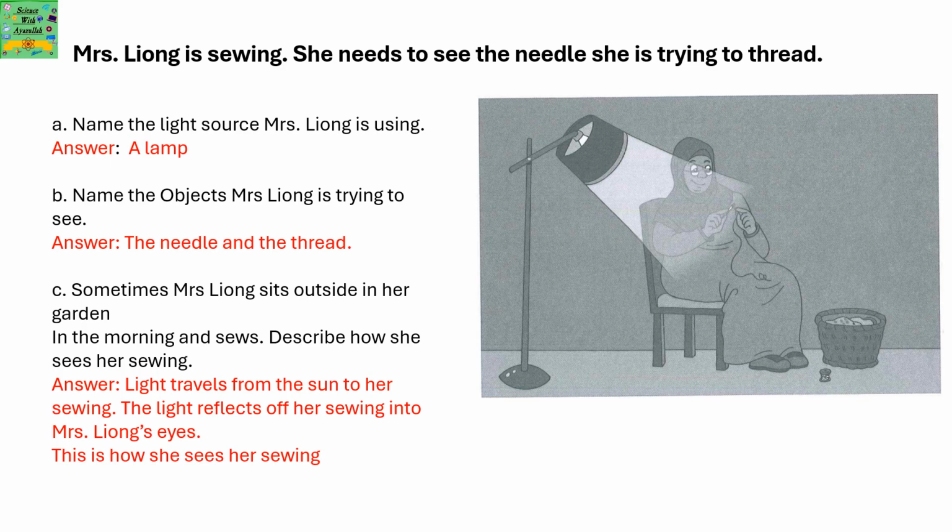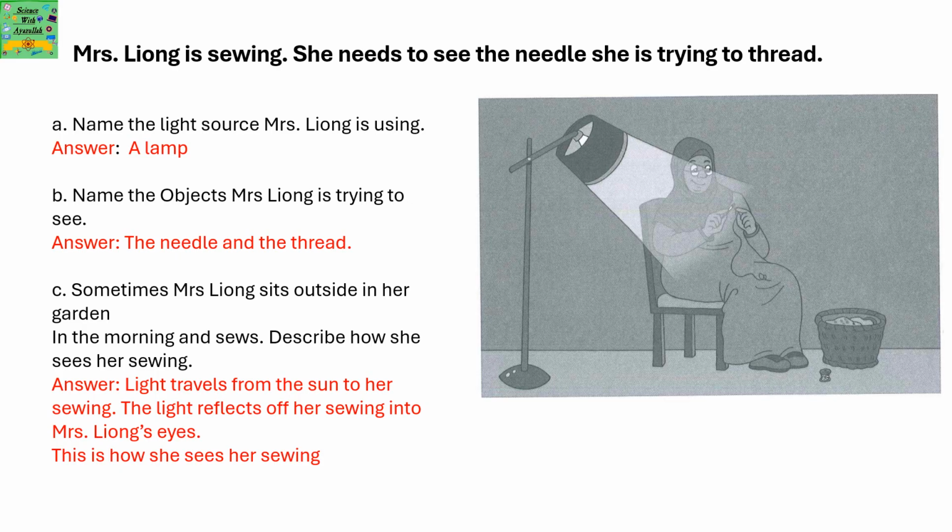Mrs. Lyong is sewing. She needs to see the needle she's trying to thread. Name the light source Mrs. Lyong is using. A lamp. Name the objects Mrs. Lyong is trying to see. It's the thread and the needle.